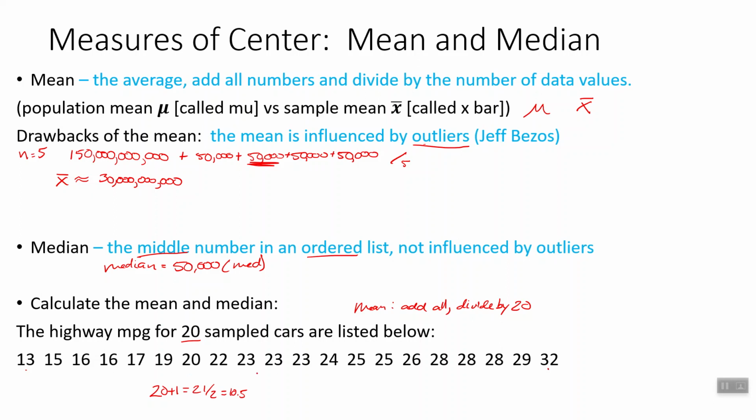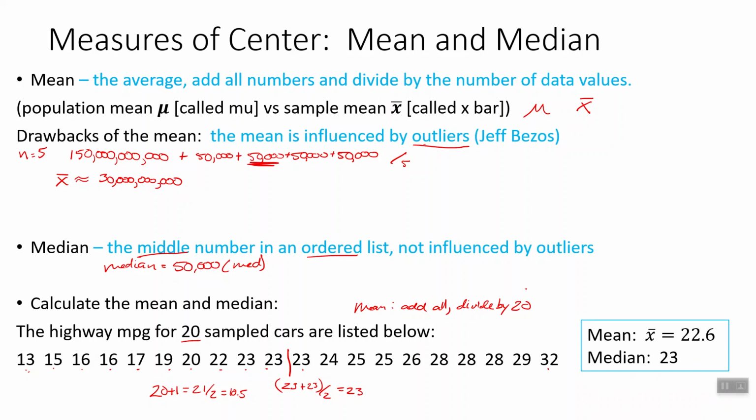So we want to find where 10.5 is. It's going to be between 2 numbers. So 1, 2, 3, 4, 5, 6, 7, 8, 9, 10, 11. So it should be between these two. What we would do is take both of these 23s, add them up, and divide by 2. Since they're both the same number, you're just going to get that same 23. All right, so there's our median.